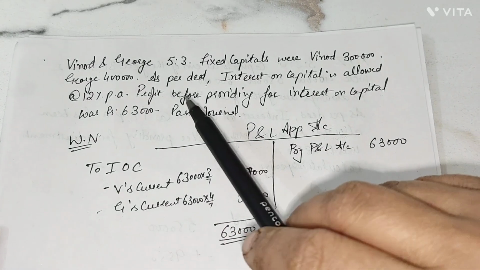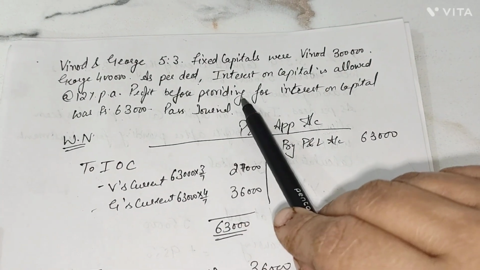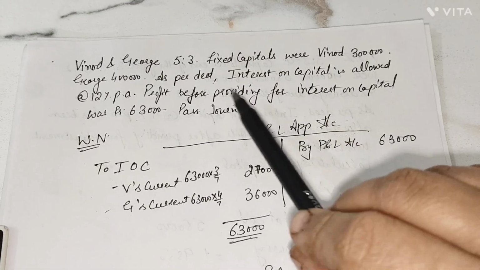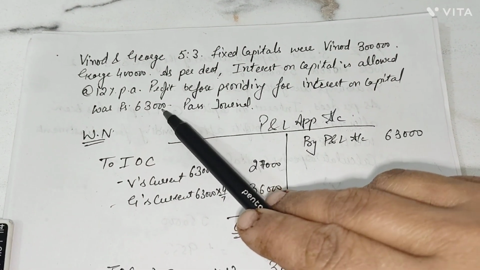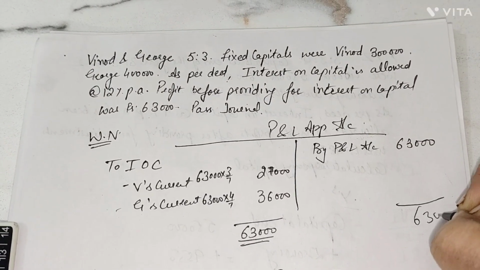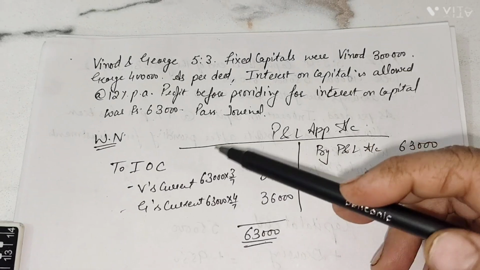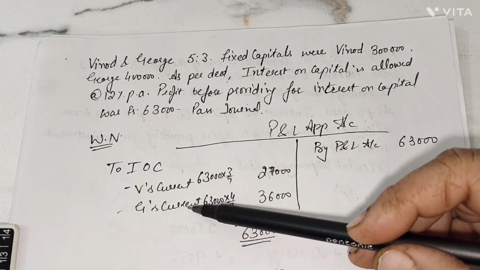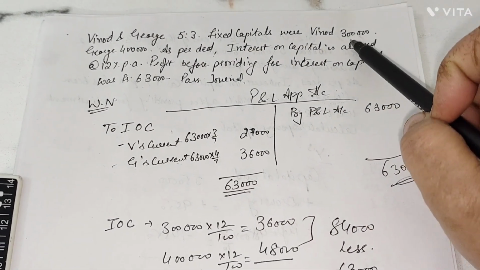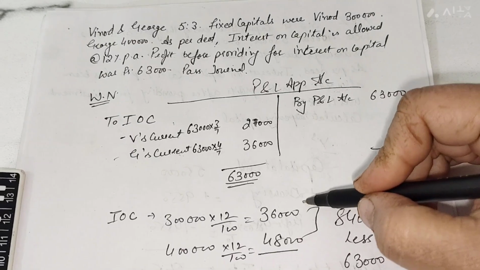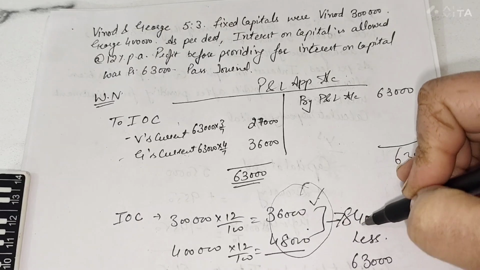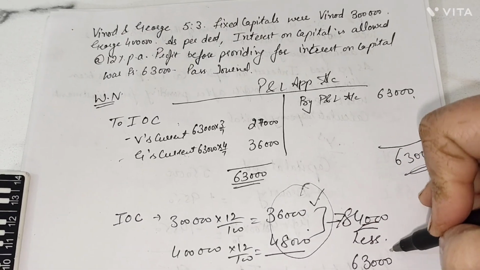So first of all, before passing the journal, let's understand the case. For the profit distribution among the partners, which account is prepared? Profit and loss appropriation account is prepared. Here in the profit and loss appropriation account, from the P&L account, I got a total profit of rupees 63,000. This 63,000 profit is distributable among the partners Vinod and George, but for which they are demanding 12% IOC. When we calculate 12% IOC on 3 lakh and 4 lakh, that is 36,000 and 48,000, which makes a total of rupees 84,000. But the profit with us is 63,000.